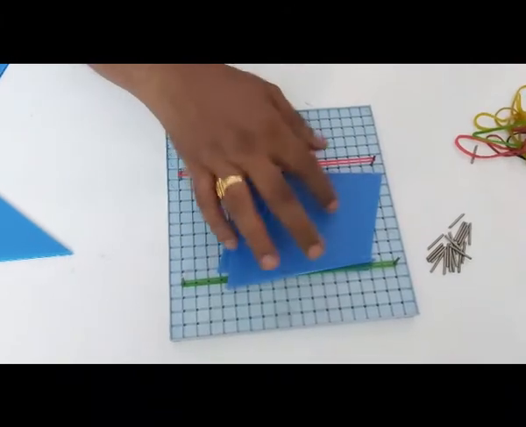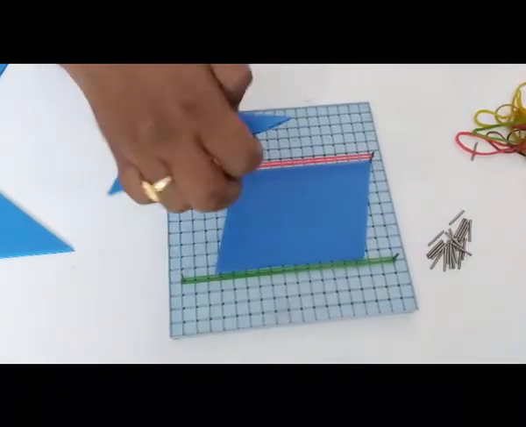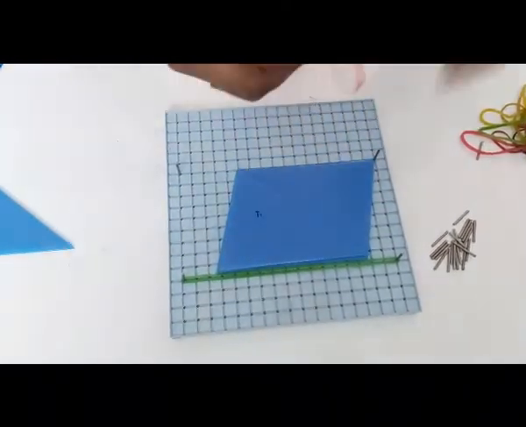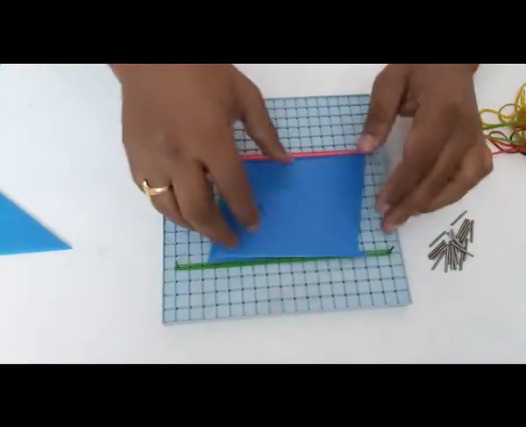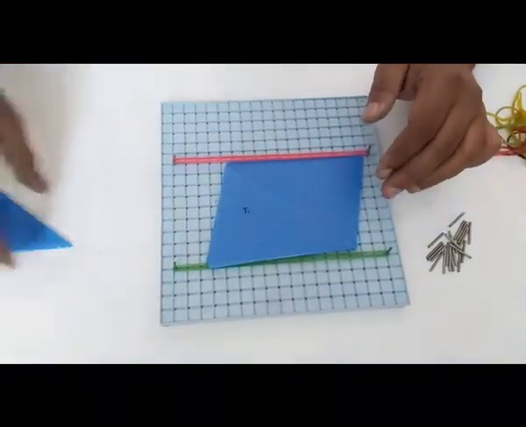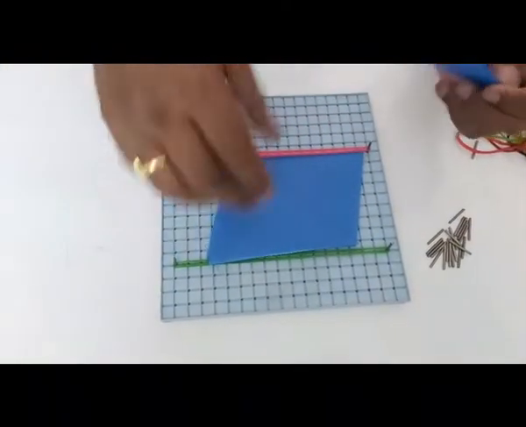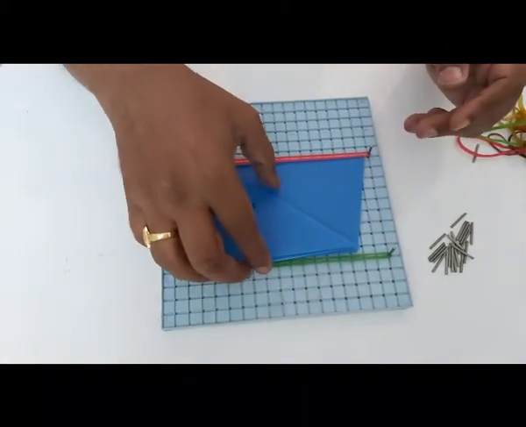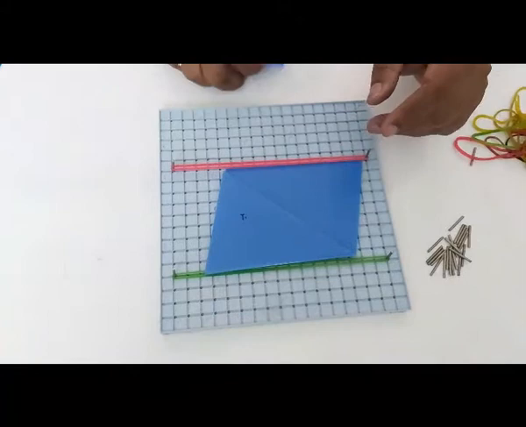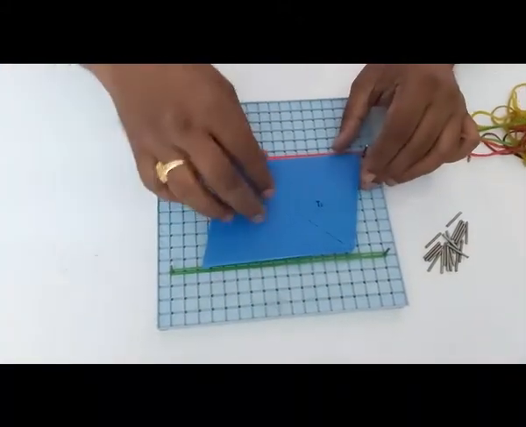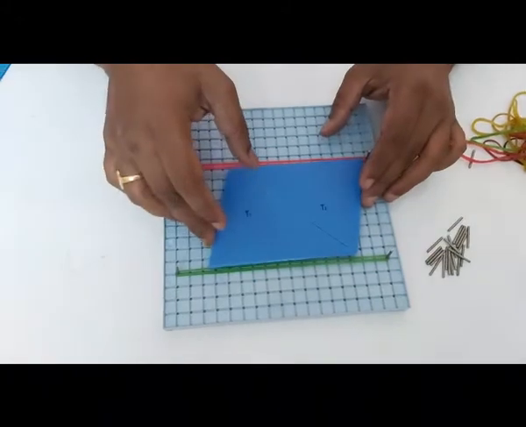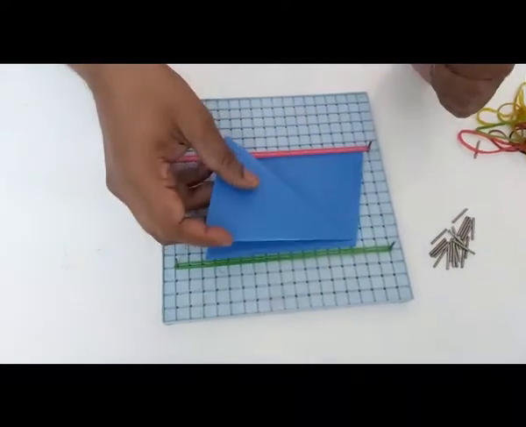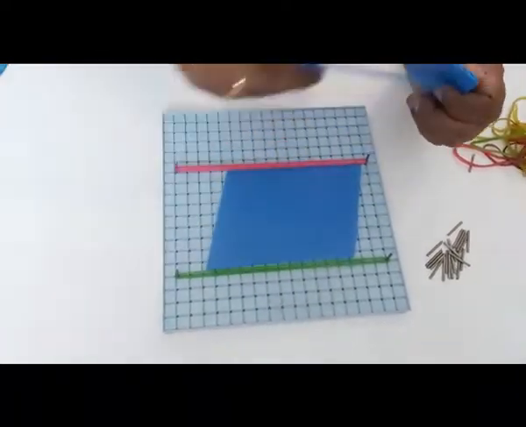So here, first of all, this parallelogram and this triangle are on the same base and between the same parallels. Now, if the same triangle is kept here, that means it becomes the half. What can we conclude? We conclude that if a triangle and a parallelogram lie on the same base and between the same parallels, the area of the triangle is one half of the area of the parallelogram.